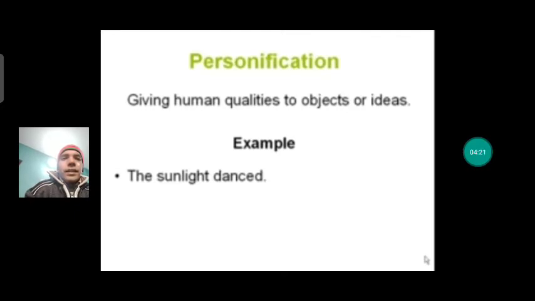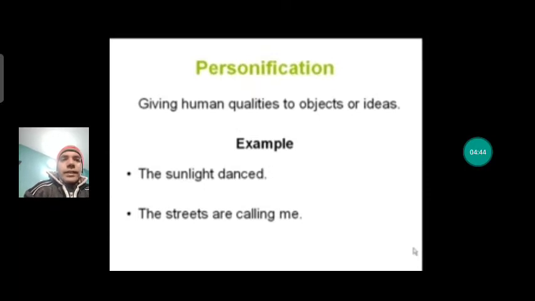Example, you see, the sunlight dances. Actually we all know that sunlight cannot dance, because who can dance? Only a living thing can dance. Human beings dance. So we can see that here the sunlight is personified. This is a perfect example of personification, right?